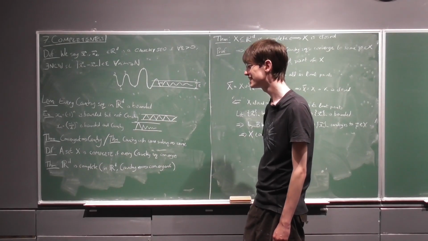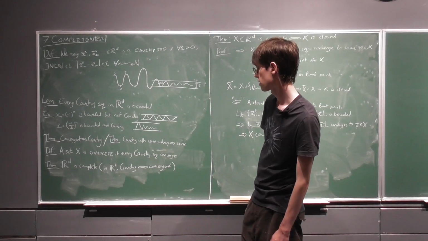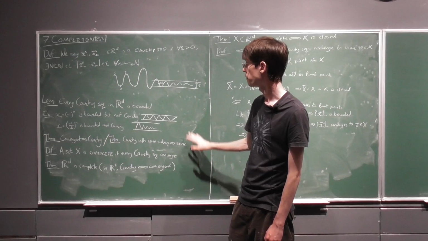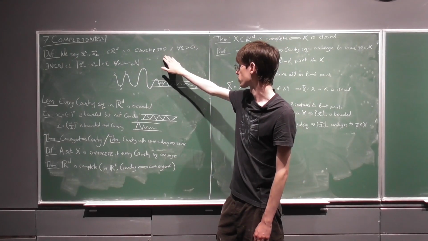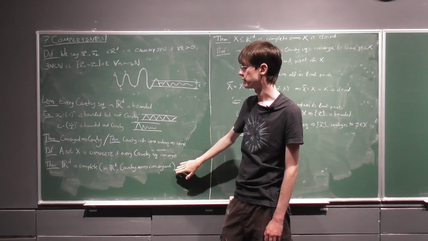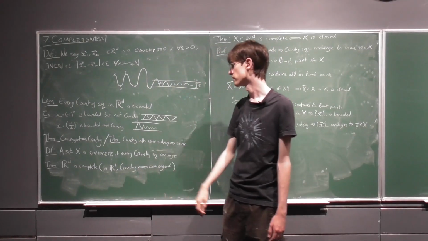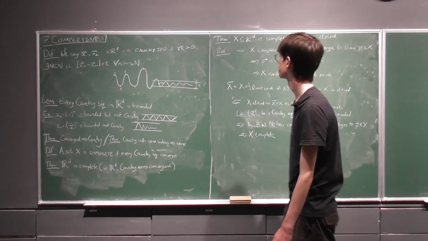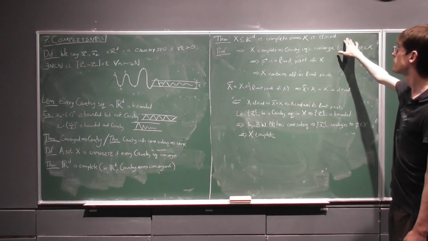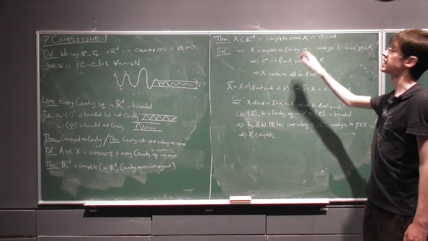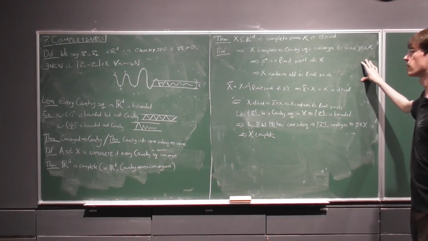We said that a set is complete if every Cauchy sequence in the set converges. You might be thinking that this seems very similar to convergence in general, and in R^D, you are completely correct. R^D is complete, so in R^D, Cauchy is completely equivalent to the idea of convergence. If we were to take a subset of R^D, that subset is complete if and only if it is closed. And there's a quick proof here, because this fact didn't seem very obvious to me when I went through it.